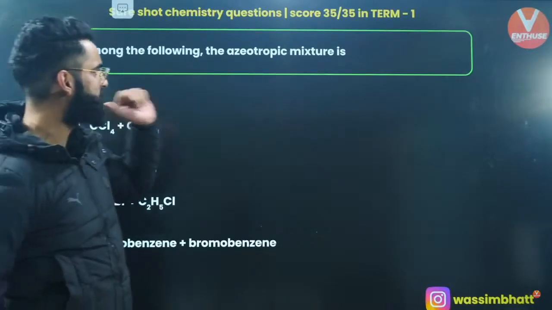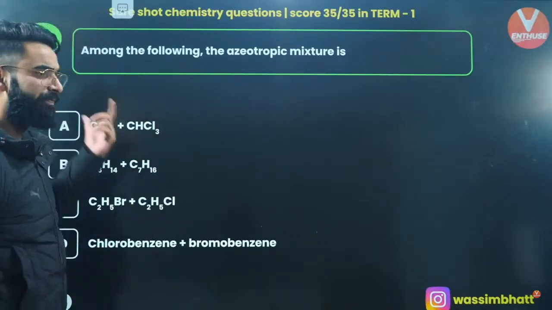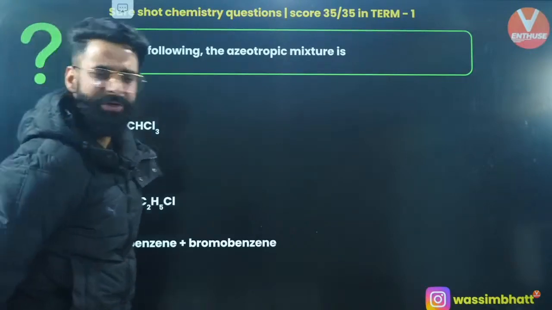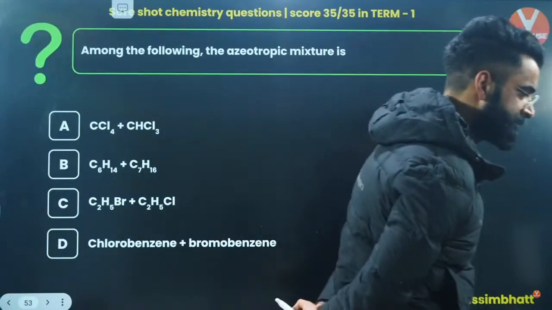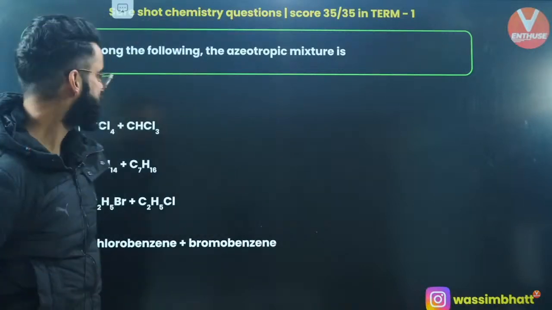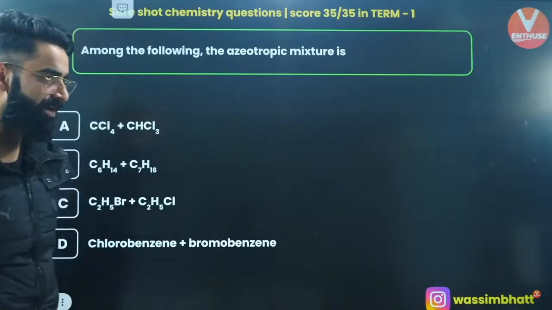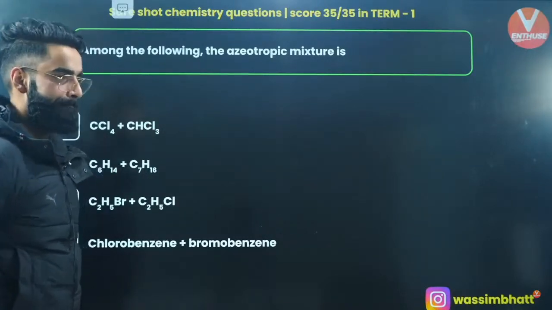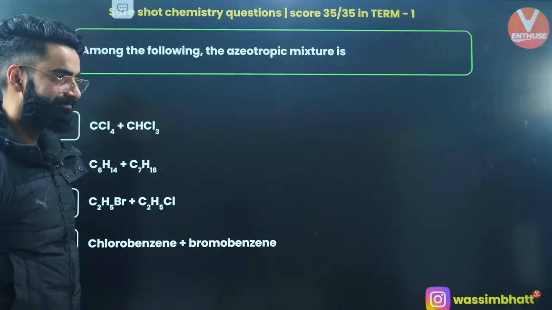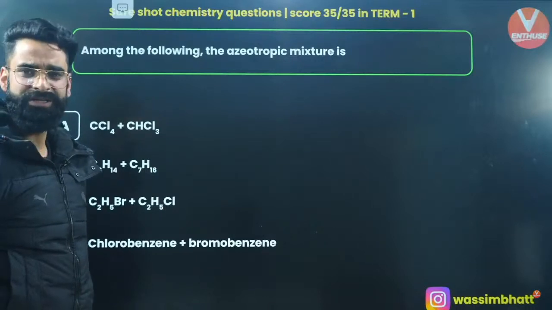Among the following, which one is the azeotropic mixture? Which of the following will form the azeotropic mixture? How do you check it, my dear people? I want you guys to let me know its answer fast. Is it going to be A, B, C, or D?